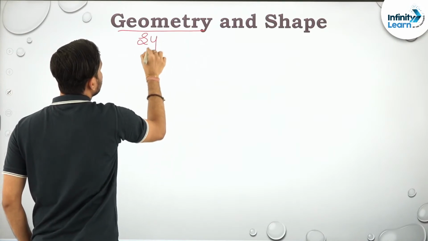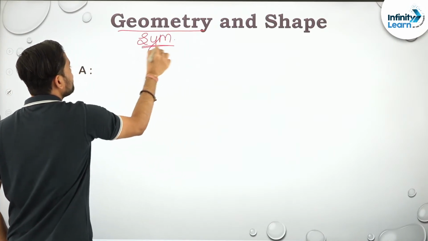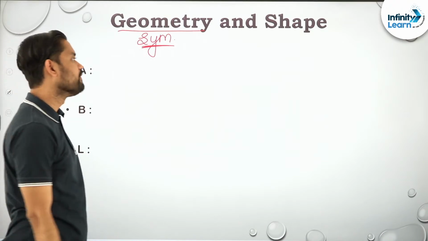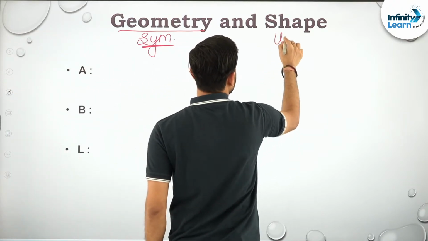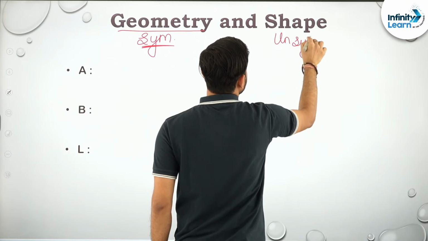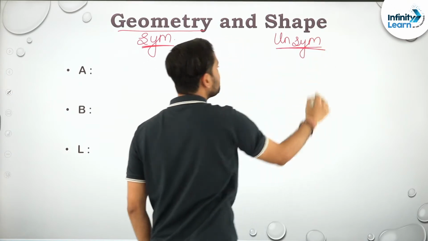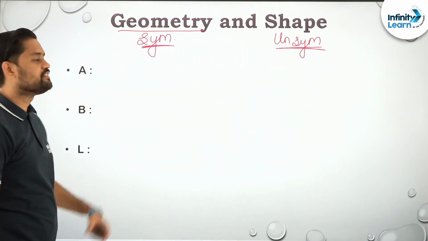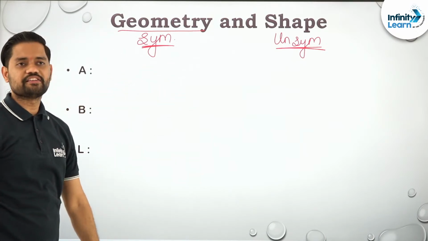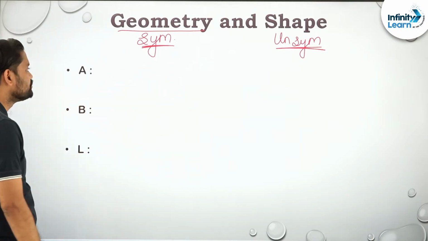Okay, perfect. Now talking about geometry and shape: geometry is a symmetrical structure, whereas shape is an unsymmetrical structure. This is the first case that you should remember.